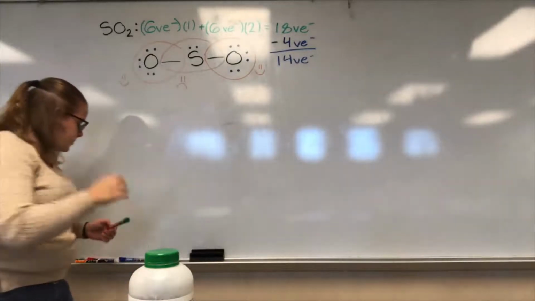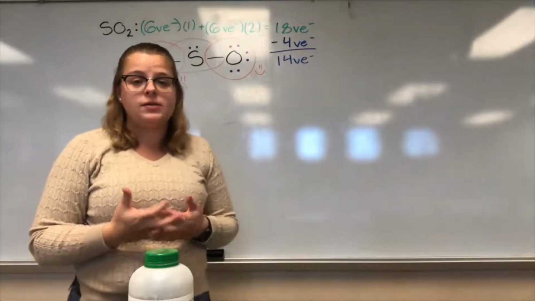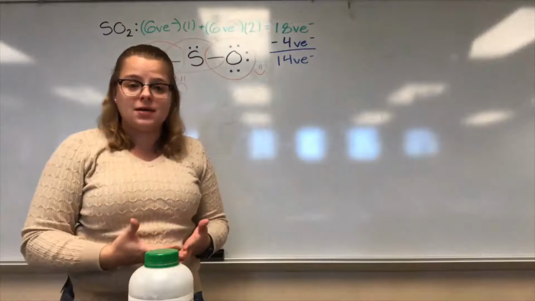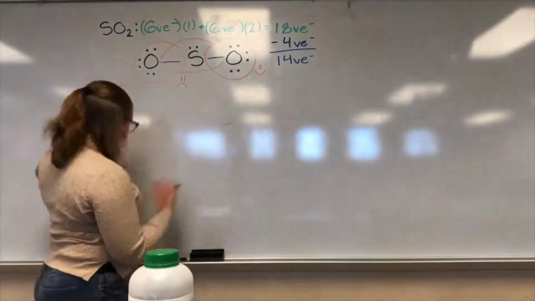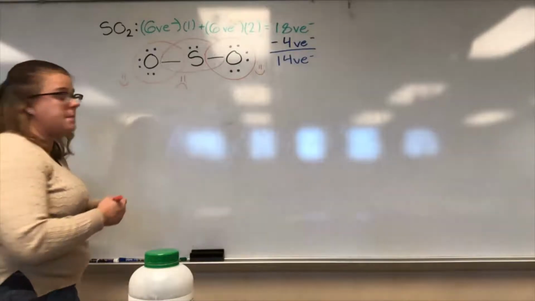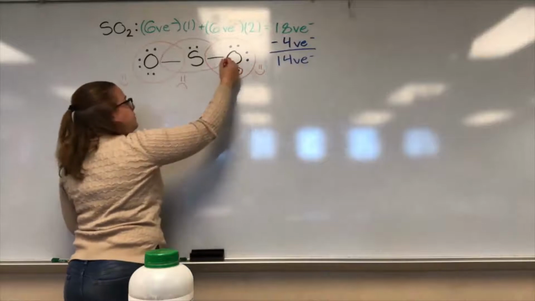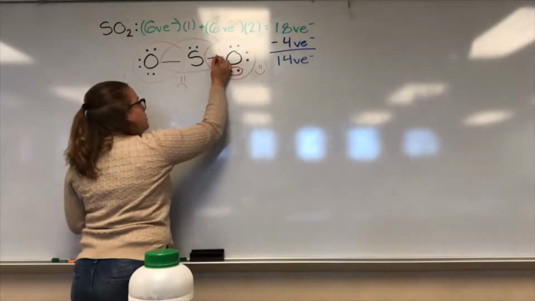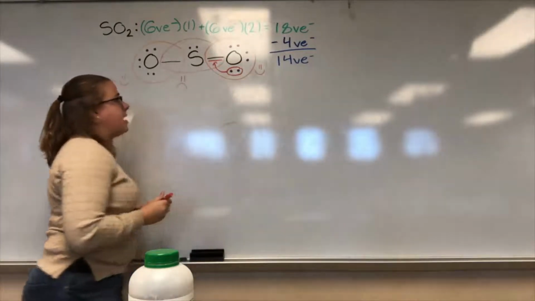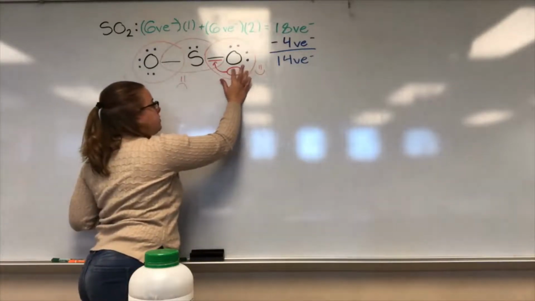So remember the last problem. We can make double or triple bonds by moving electron pairs to make an atom happy. So let's just go ahead and move one of those electron pairs to make a bond. You can choose any of these, but I'm going to choose this one. You move it, and that formed a bond. So now these valence electrons do not exist anymore.